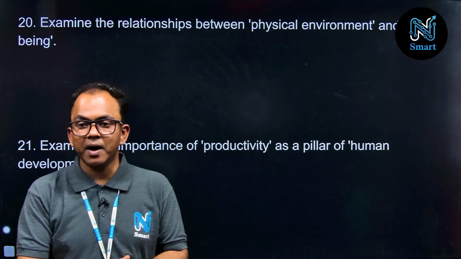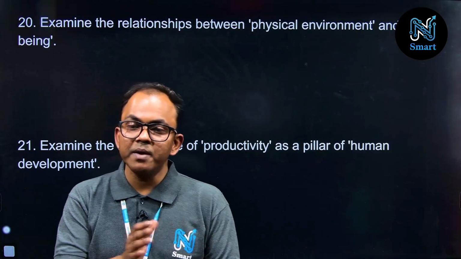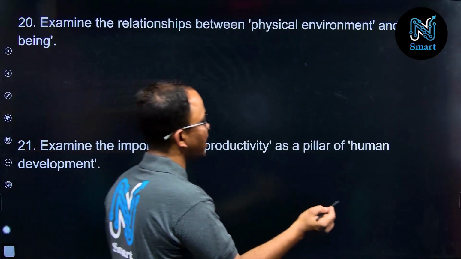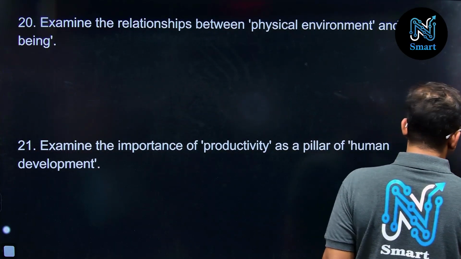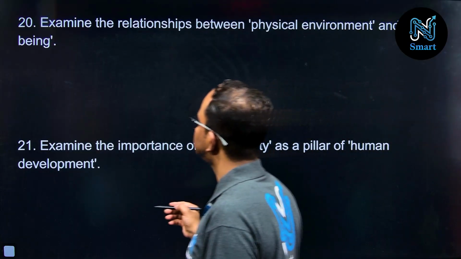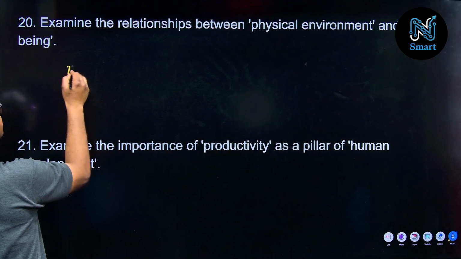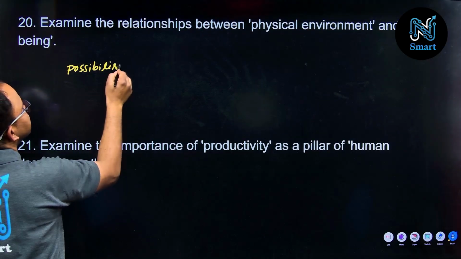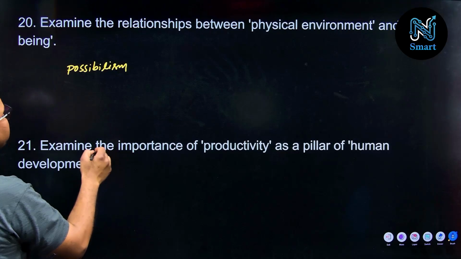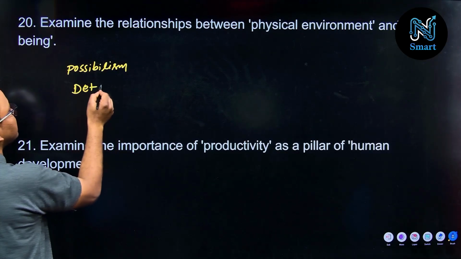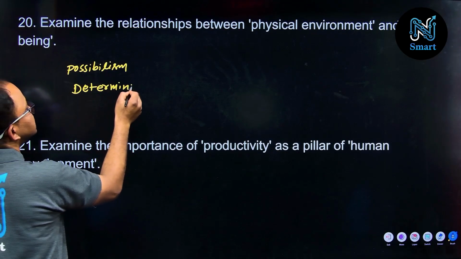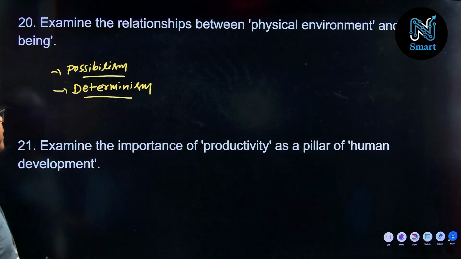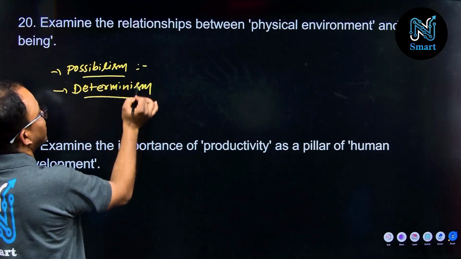So here we have to understand in what way we are maintaining this relationship, right? So once again I want to recall that particular concept. Here the important thing is you have to elaborate the role of possibilism and determinism. Correct? So possibilistic approach and deterministic approach. Okay. So what is possibilism and determinism?